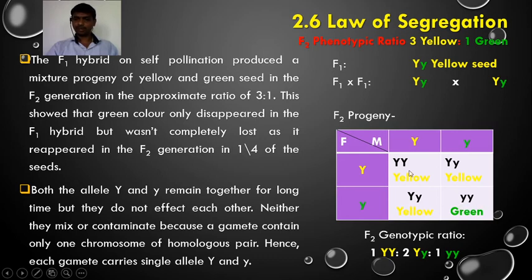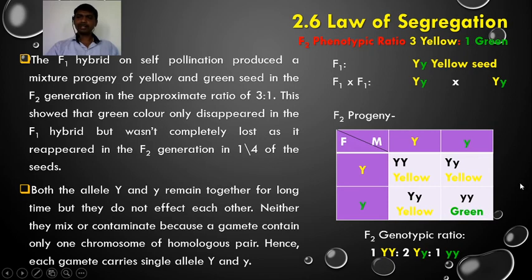If you see the phenotype, capital Y capital Y and capital Y small y are yellow individuals, while small y small y are green individuals. So the phenotypic ratio is 3 yellow and 1 green, while the genotypic ratio is 1 capital Y capital Y, 2 capital Y small y, and 1 small y small y.